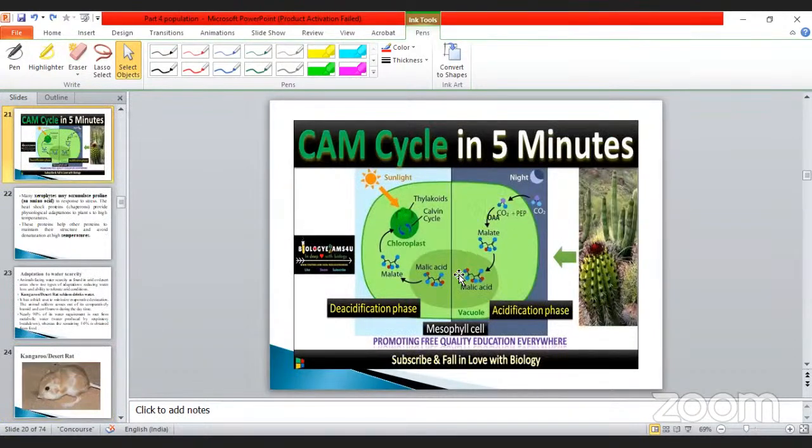See here, so this is a reaction. The de-acidification phase and also acidification are also divided. These are all not needed. Just note it, and when you are going to study photosynthesis, at that time it can be easy. Okay, just note it down. The CAM cycle occurs where? In succulent plants. Acacia, whatever it may be. Okay, and also C4 means sugarcane. C3 means some other plants.